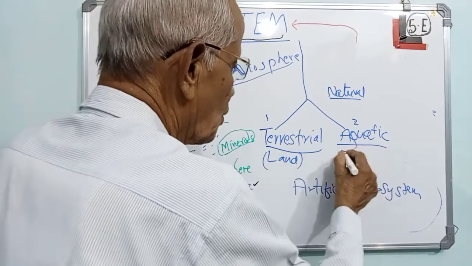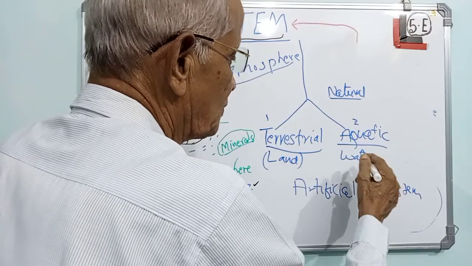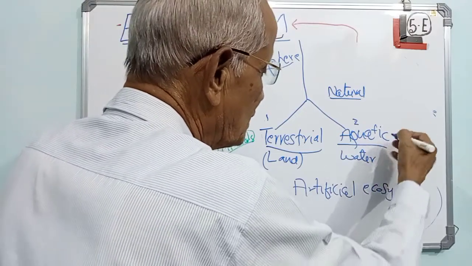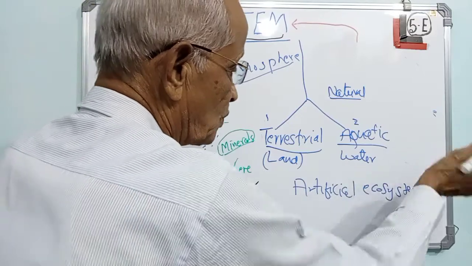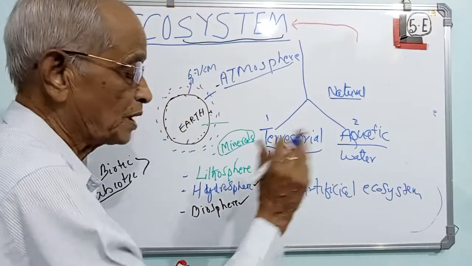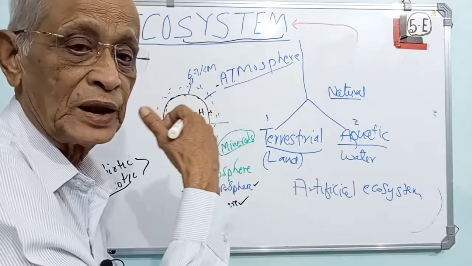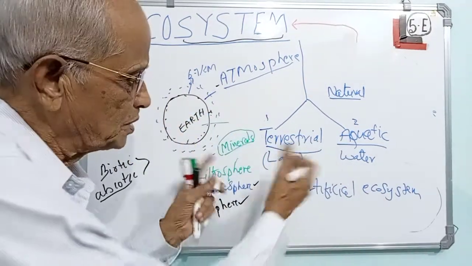Aquatic refers to water. Again, water, you can think of many areas. It may be sea water, fresh water, like that. And land, we can think of mountain, forest, then the snow area, desert area, all this we can think of